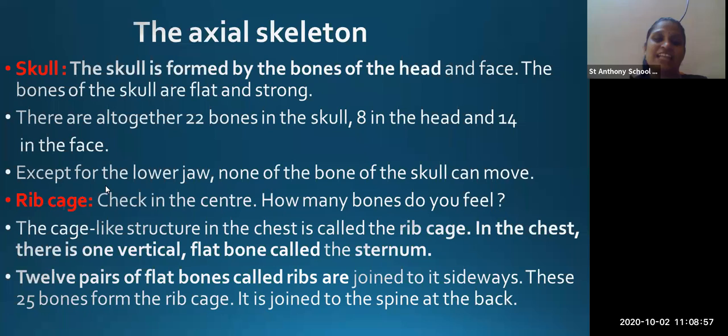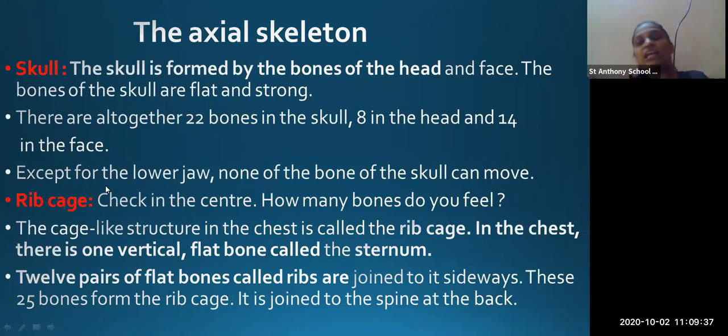So let's move to the next part, that is rib cage. Now the cage-like structure present in the chest is called as rib cage. Now students, you can touch your chest, you can feel the rib cage near your chest. Okay, the chest is protected by the cage-like structure. ऐसे cage-like structure होता है, that is called as rib cage. ओके, आप लोग अपने चेस्ट के यहाँ पे टच करके देख लो, आपको रिब केज फील होगा. Okay, you can feel the bones of the rib cage.